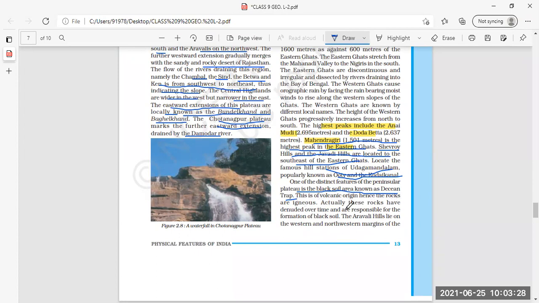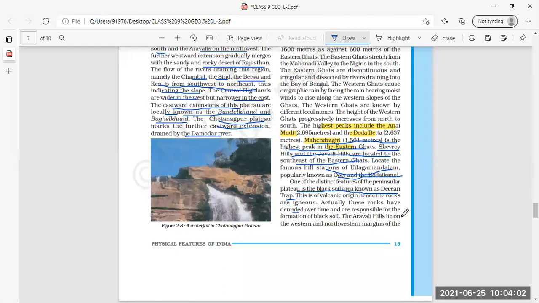So actually these rocks have denuded over time, एक करके उनकी एक परत निकलती गई, and are responsible for the formation of black soil. और वो black soil बनने में help किया उसने. So denuded word clear? Strips from the covering. ये आप लिख लो ताकि जब आप lesson revise करो तो you will not find it difficult to understand. When I am giving you the meanings, you write down one side with the pencil.